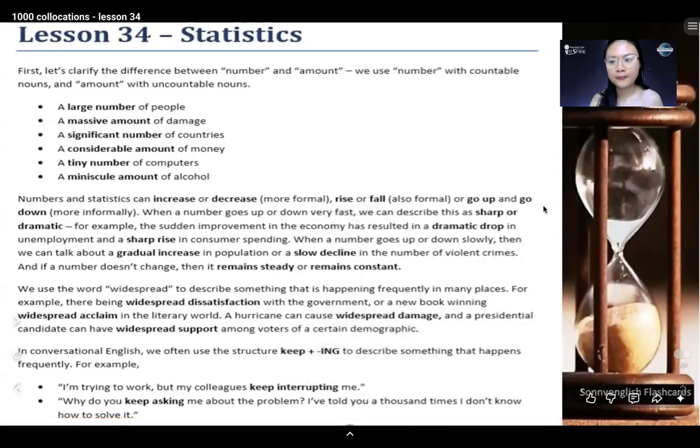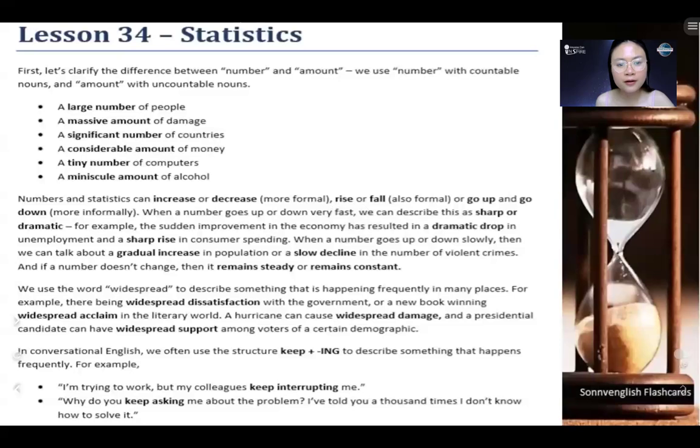Now listen and repeat the collocations about statistics. A large number. A massive amount. A significant number. A considerable amount. A tiny number.